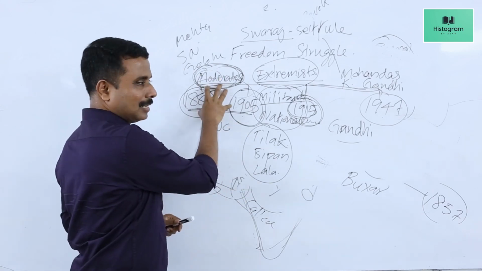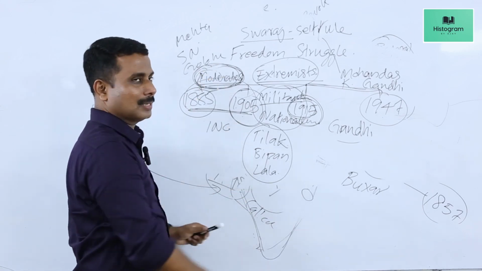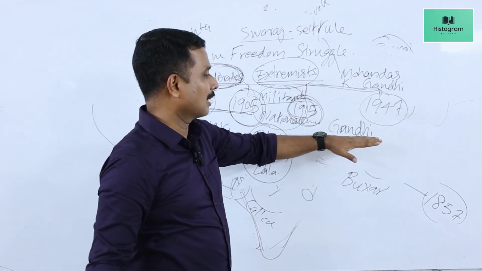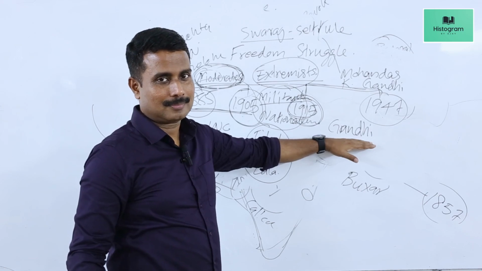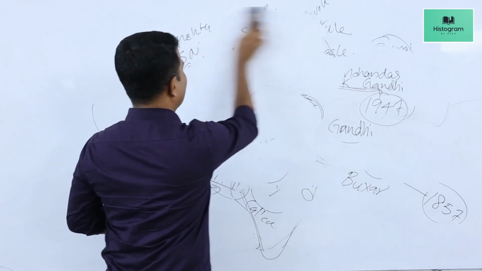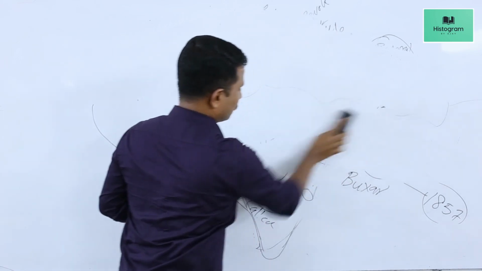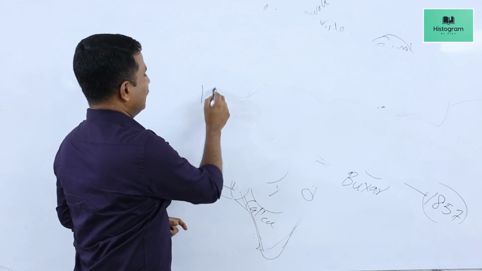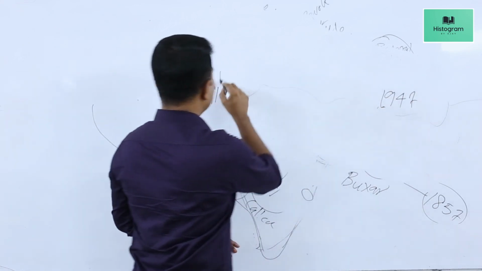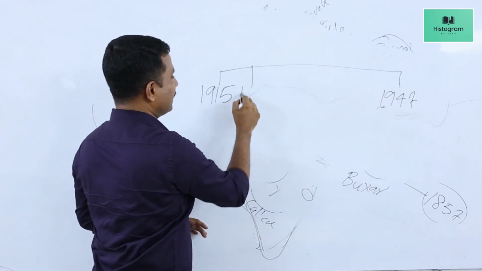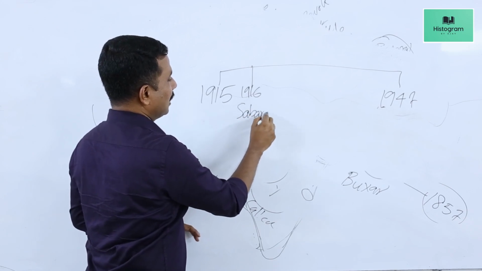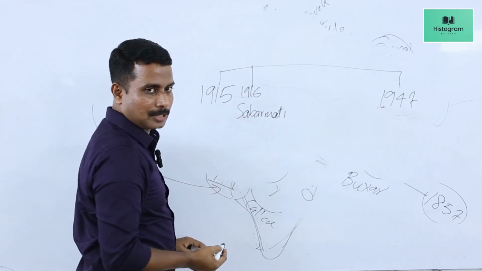So the first stage of Indian national struggle was the period of moderates, the second stage was the period of extremists, and the third stage was that of Gandhian leadership. So Gandhi led the Indian national movement from the year 1915 around. Gandhi landed in India from South Africa in 1915, and in 1916 he established an ashram, Sabarmati Ashram.